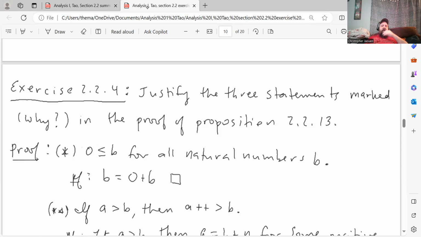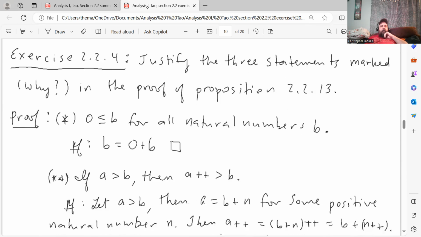Okay, so here are the statements that he asks you to prove in the proof sketch for trichotomy. All right, so the first one he says is 0 less than or equal to B for all natural numbers B. So that just follows from definition. B is equal to 0 plus B, therefore it satisfies the definition of 0 being less than or equal to B.